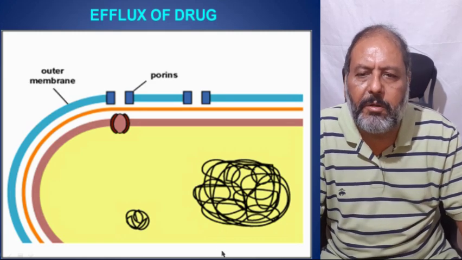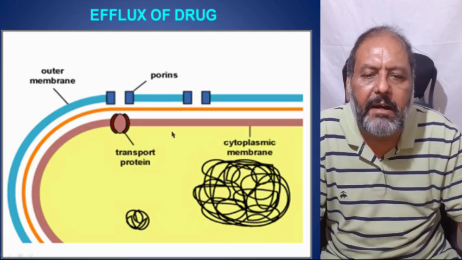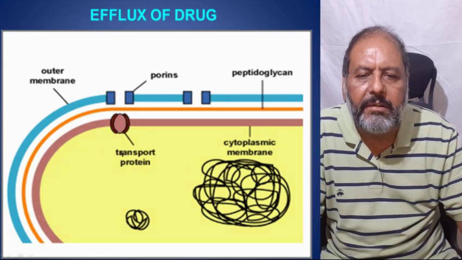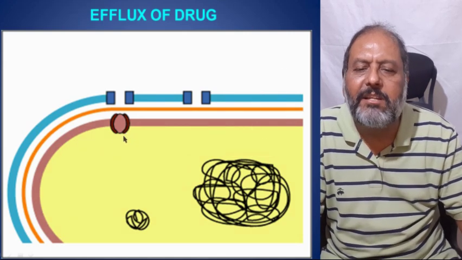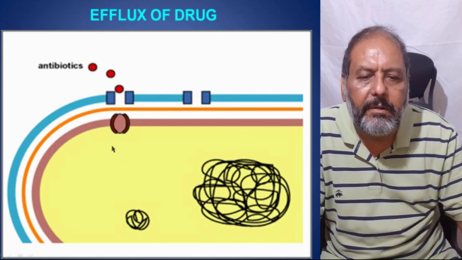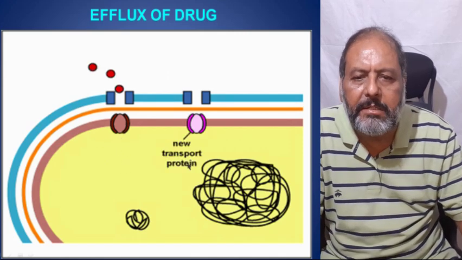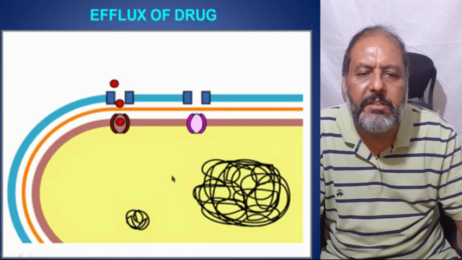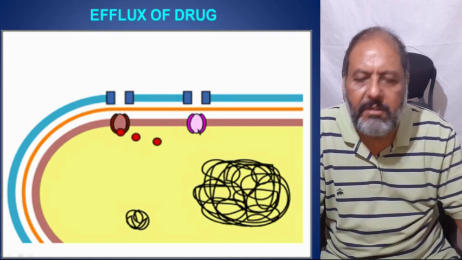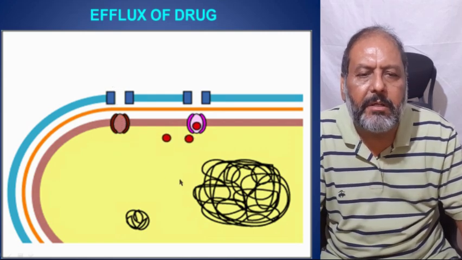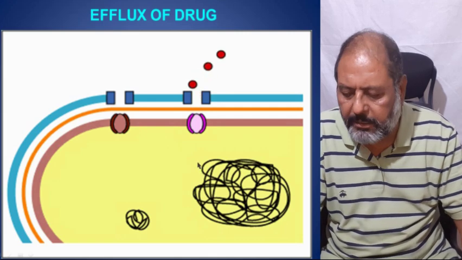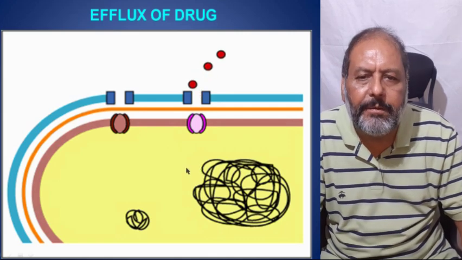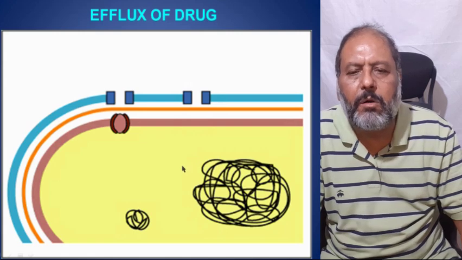One can see the porin molecules, and that is the transport protein which allows the antibiotic to get inside. But there is one more new transport molecule, the pump, which is an efflux pump that just kicks out the antibiotic, so the antibiotic cannot stay inside, and that is how it occurs.